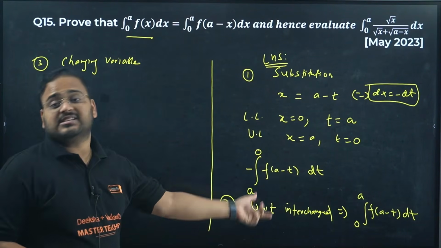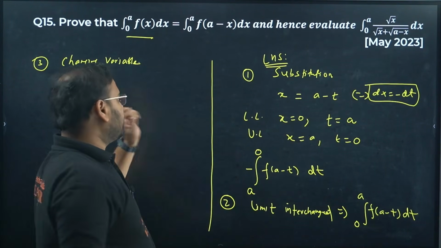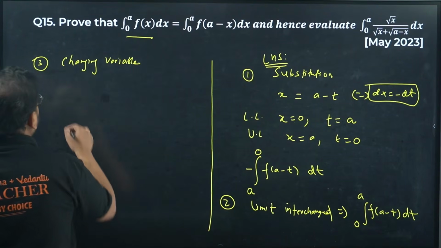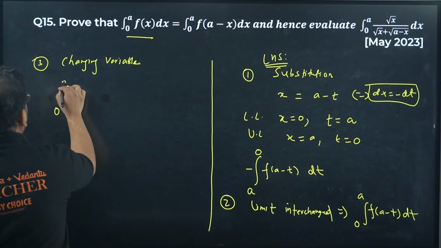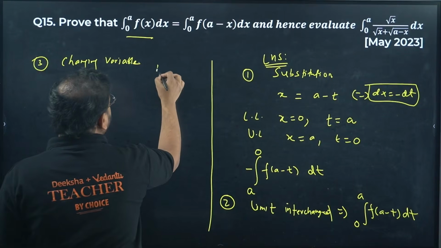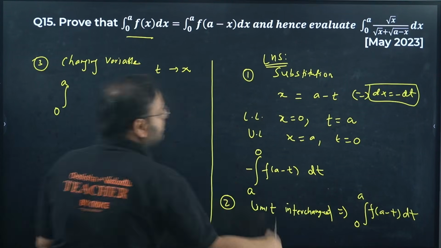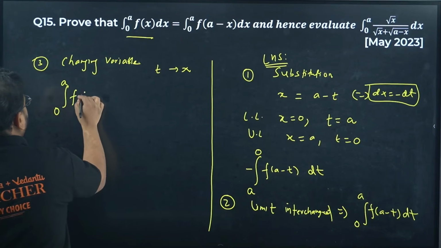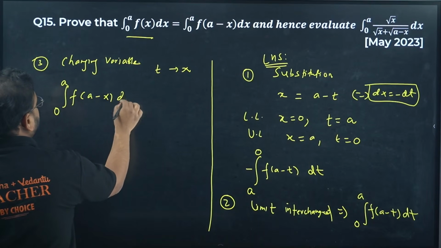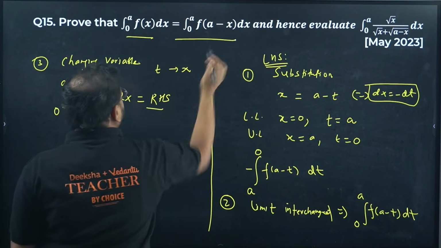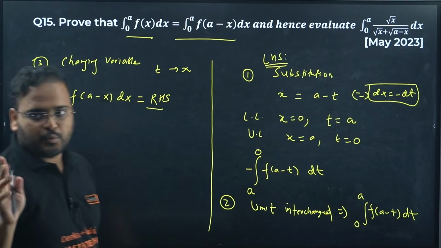The second step was to change the limits using the minus sign, and the last step is changing the variable. I can do that in integration with the same limits. So from 0 to a, I'm writing this t as x. Wherever the t is in this particular integration, I'll write it as x. So f of a minus x dx. Check carefully, this is your RHS. Hence proved, sir.